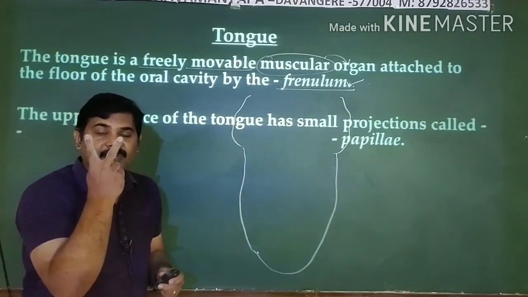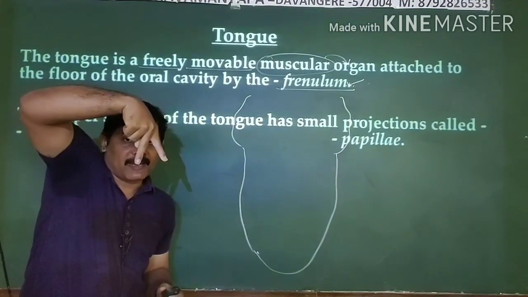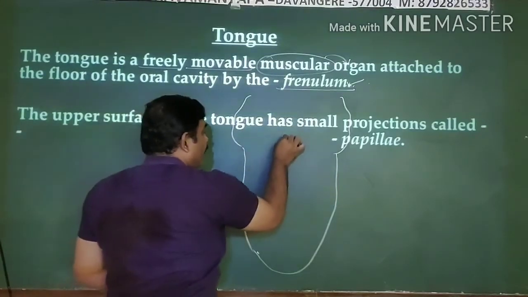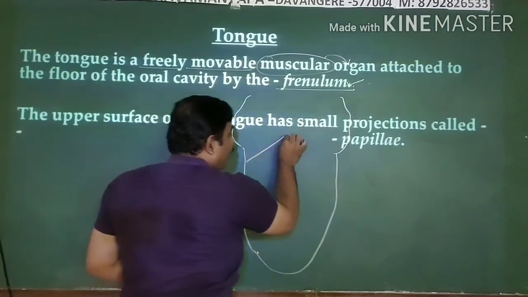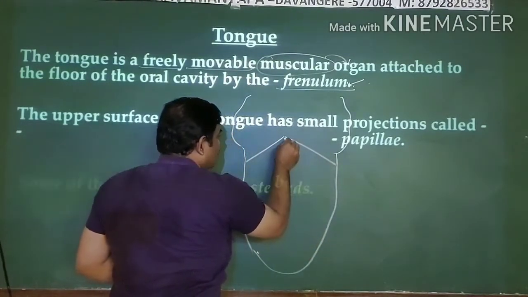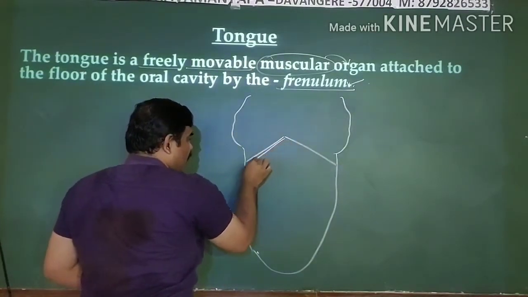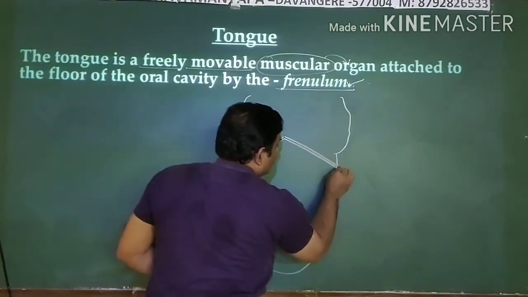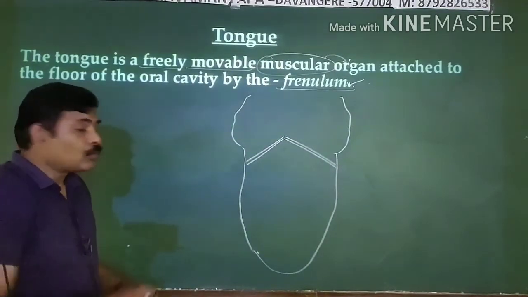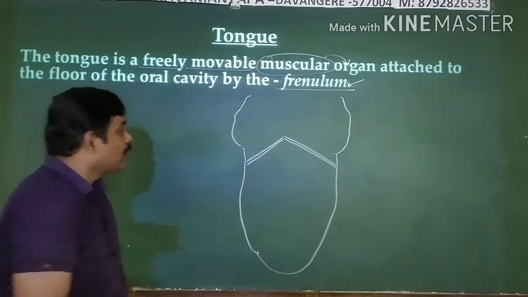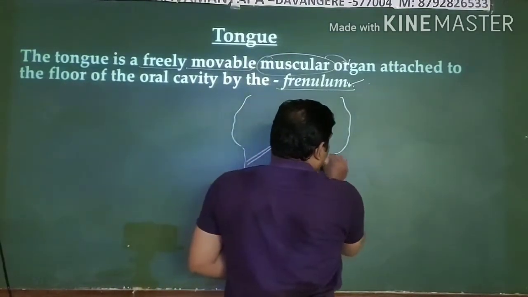Inverted V shape will be like this. So the inverted V-shaped furrow, a depression, is present on the tongue. This part is known as the sulcus terminalis.